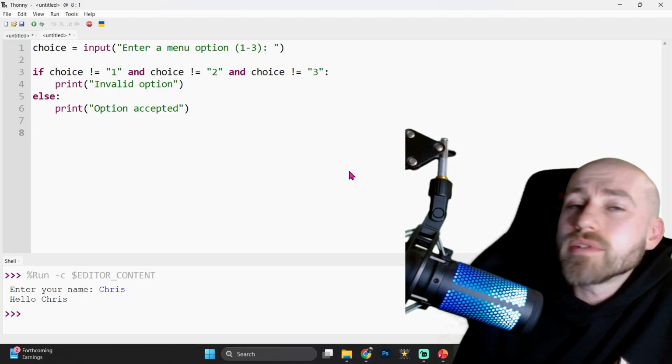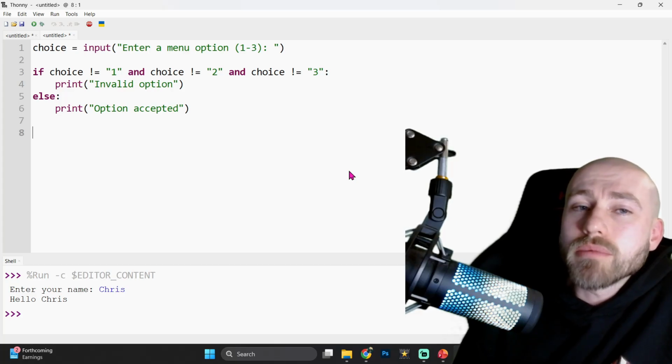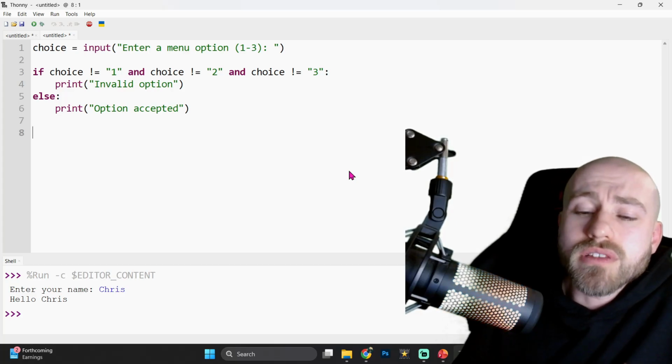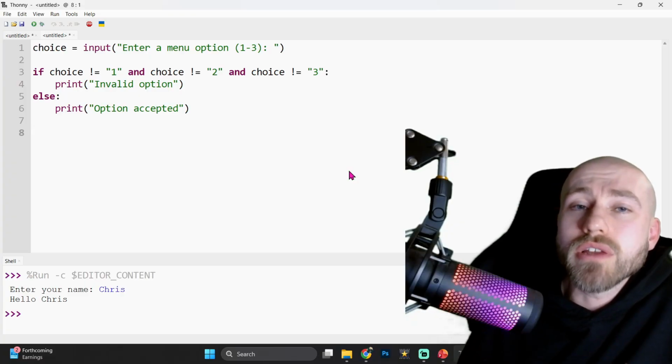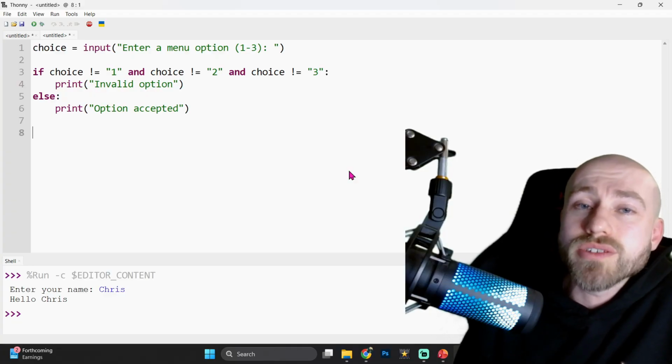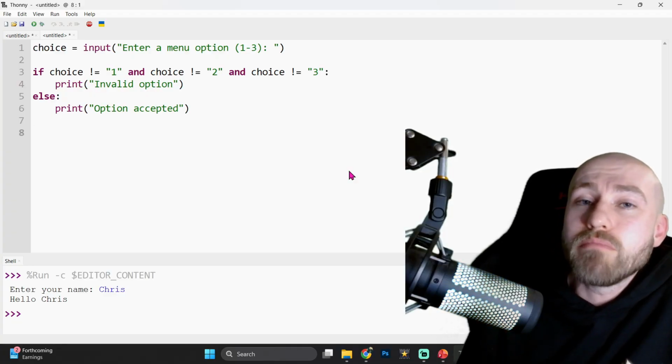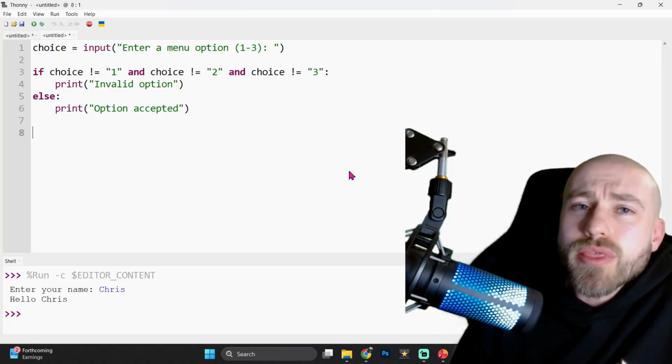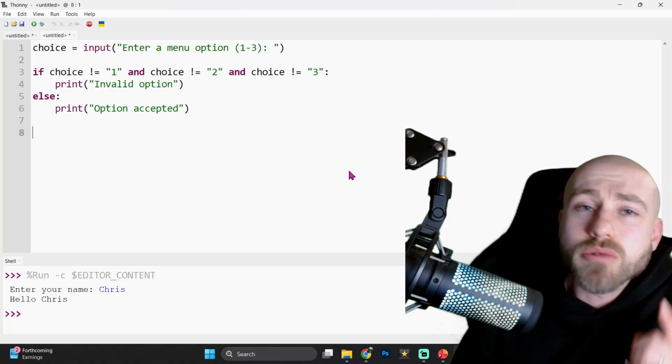So in line 1, we're getting them to enter an input. It says enter a menu option between 1 and 3. So this is already better because the string that we are displaying to them is telling them exactly what we're expecting. It should be between 1 to 3. So just by wording your program better, it's helping. On line 3, this is a common mistake that people make, so we're just going to talk about it.